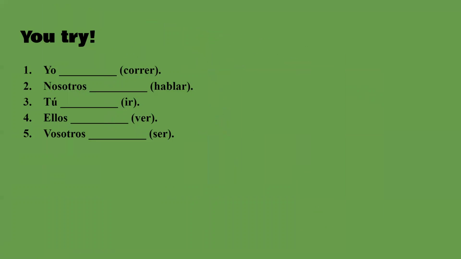Let's see. I would run, corría. We would talk, that kind of looks weird, hablábamos. And then these next 3 are irregulars: ibas, veían, erais.